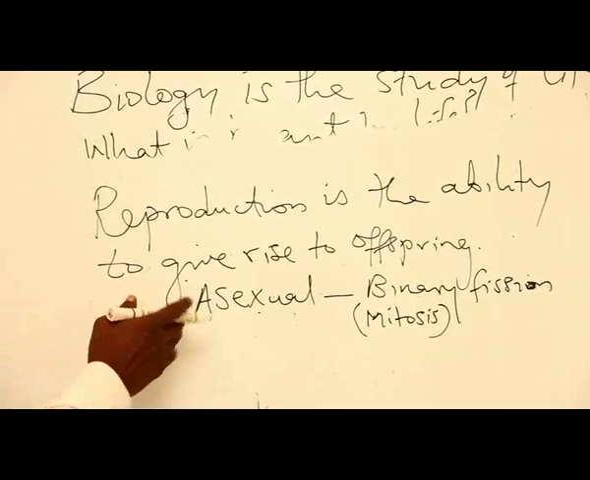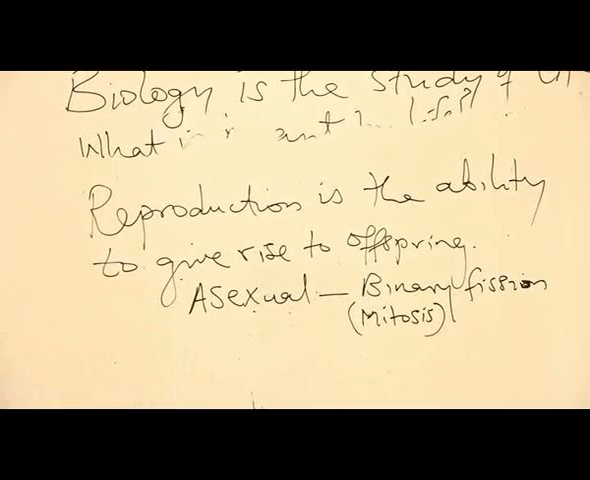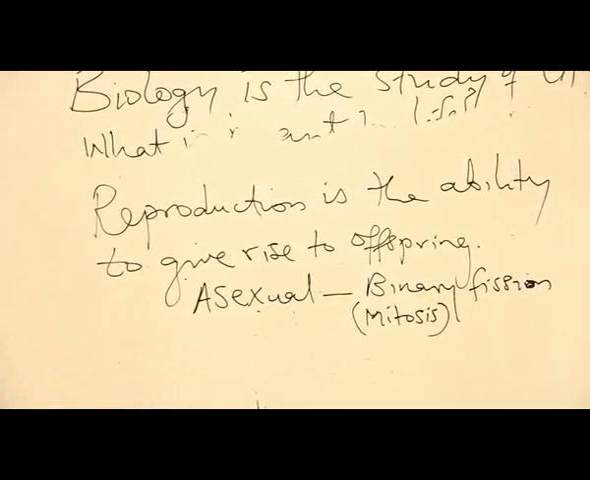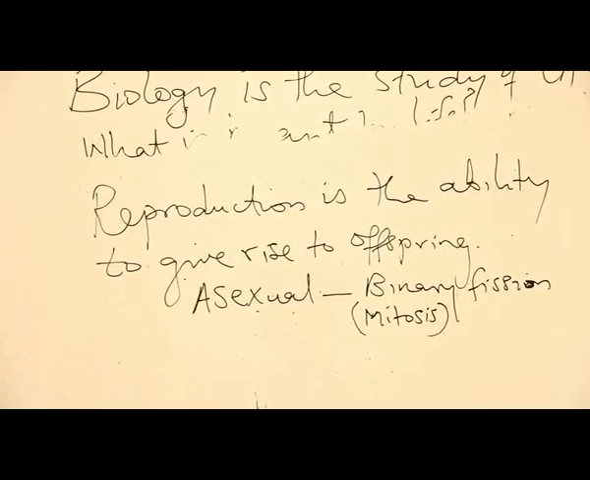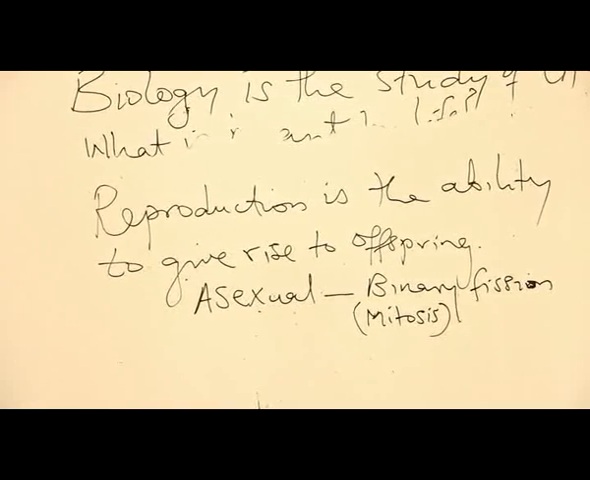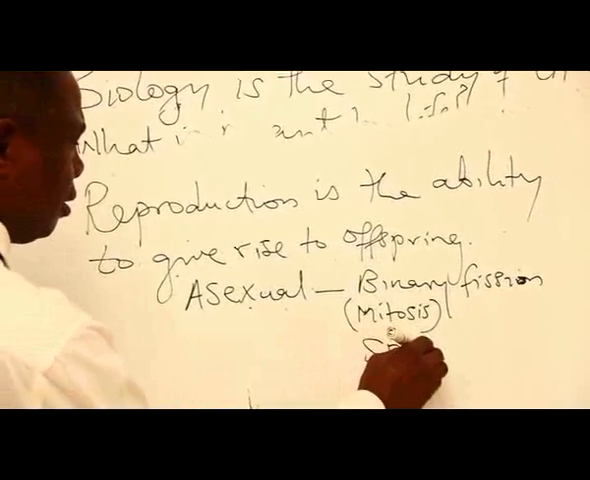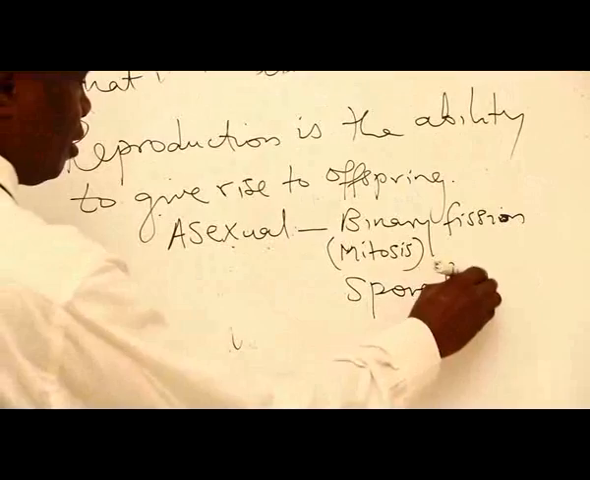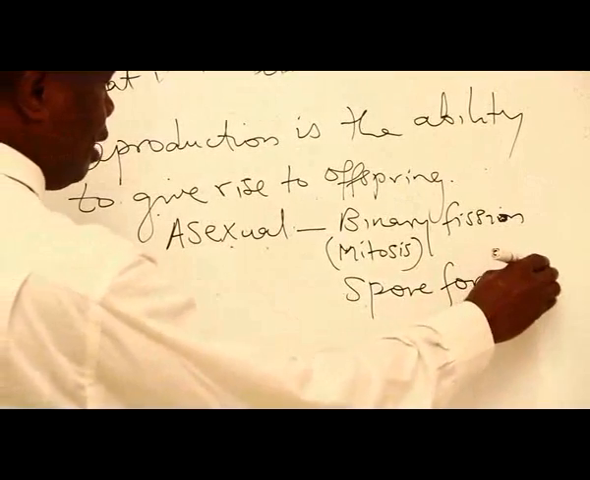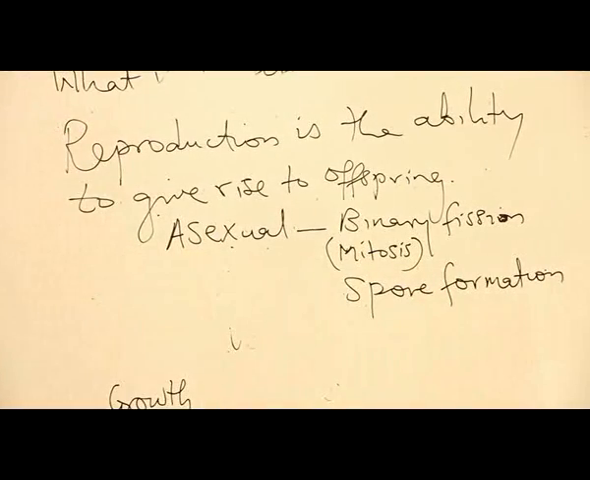Now, it's not by cutting into two alone. We have seen that some plants produce spores. They reproduce through spores. That is spore formation. Spore formation is also a means of asexual reproduction.